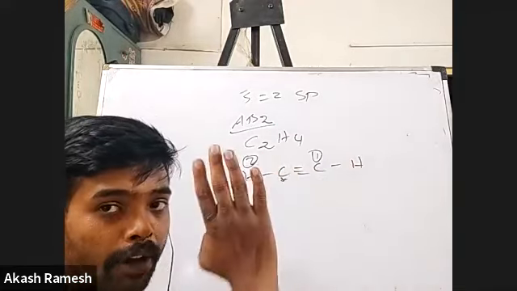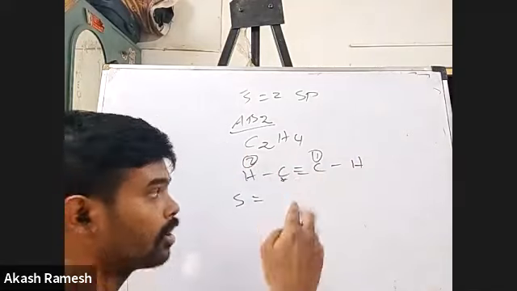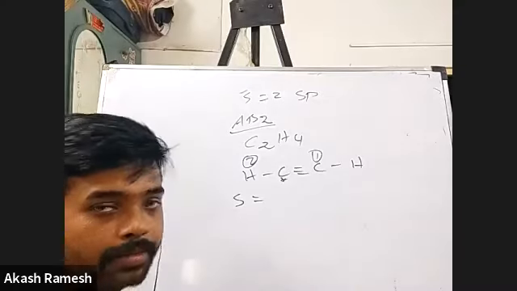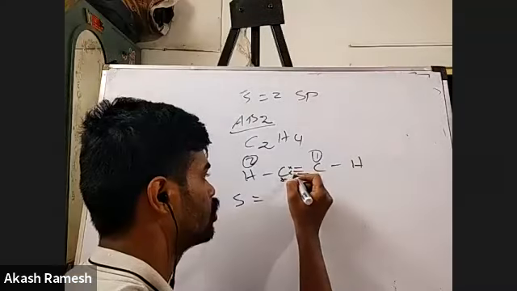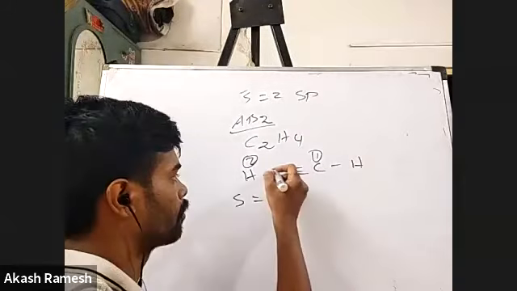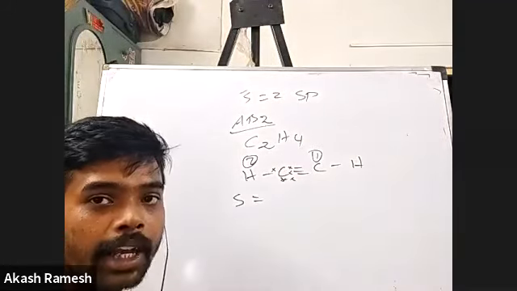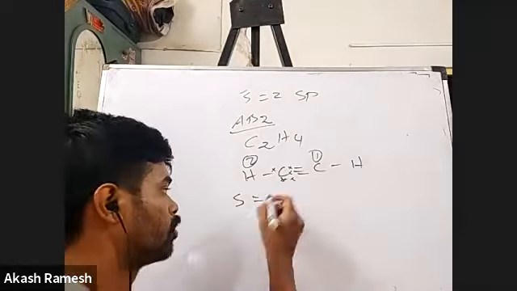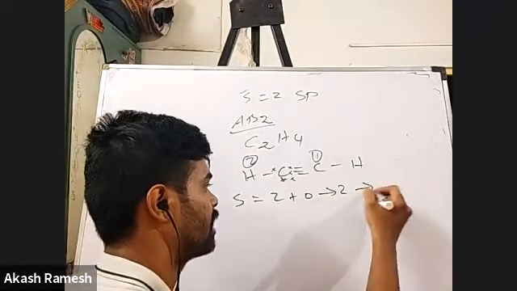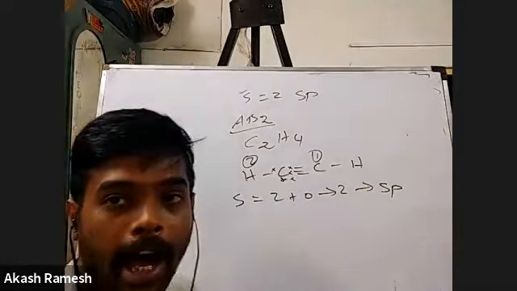How no lone pair? 4 valence electrons: 1, 2, 3 for the triple bond, and 1 electron here. Totally 4. There are no lone pairs. Again, I tell you if you want: 1, 2, 3, and 4. All the 4 electrons are involved in bonding, so there is no lone pair. So 2 plus 0 is 2. So obviously I'm going to have sp hybridization.